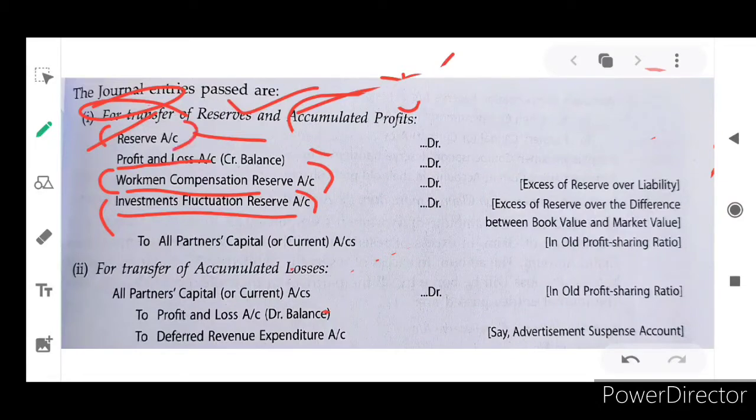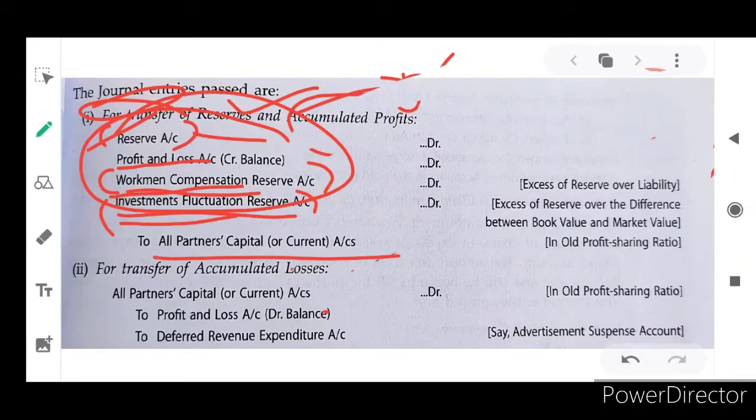And reserve. Reserve, I told you, is not specific, but here it is a specific reserve. What is that? Workman compensation and investment fluctuation fund. General reserve means it is not specific, isn't it? And profit and loss account credit balance means net profit. So all these items will be credited to the partners' capital accounts.